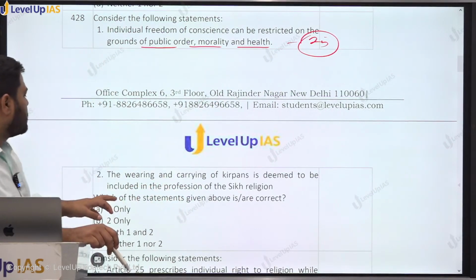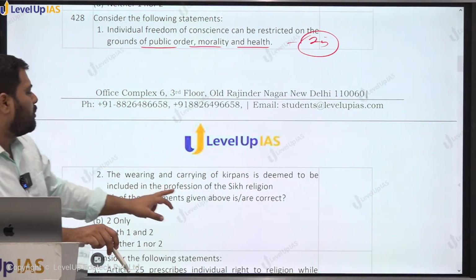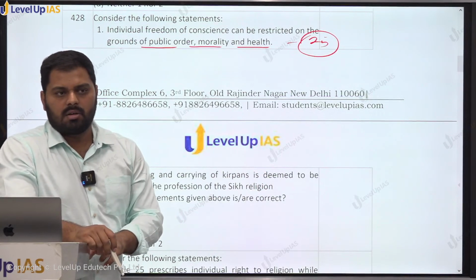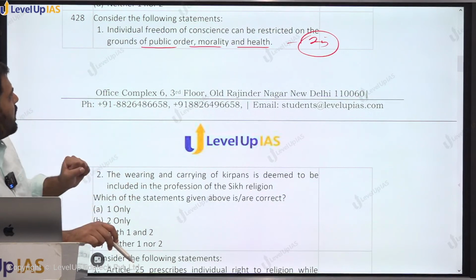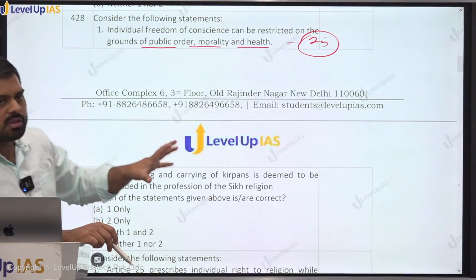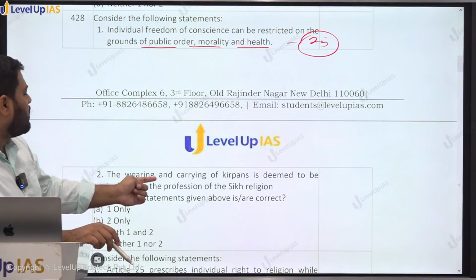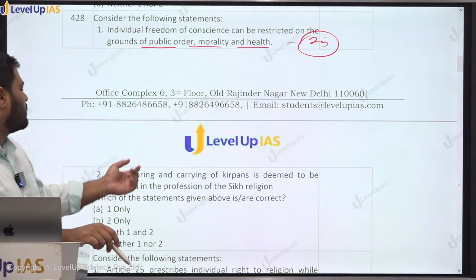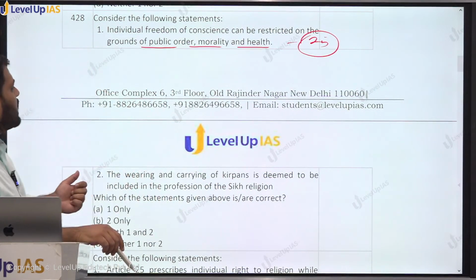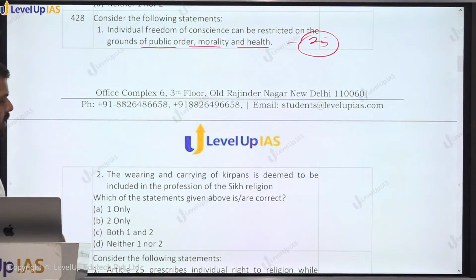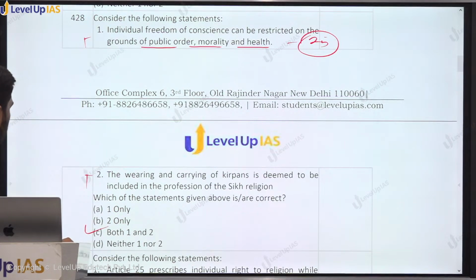Now the second statement says wearing and carrying of kirpans is deemed to be included in the profession of Sikh religion. It is deemed and it is mentioned in the constitution itself. कुछ टाइम पहले हिजाब वाली कंट्रोवर्सी हो रही थी, तो वैसा कोई मेंशन कॉन्स्टिट्यूशन में हिजाब के लिए नहीं देखा है, but this article itself mentions that wearing and carrying of kirpans is considered to be part of the Sikh religion itself, right? So this statement shall be correct. So this is true, answer shall be C. Both of these are correct.